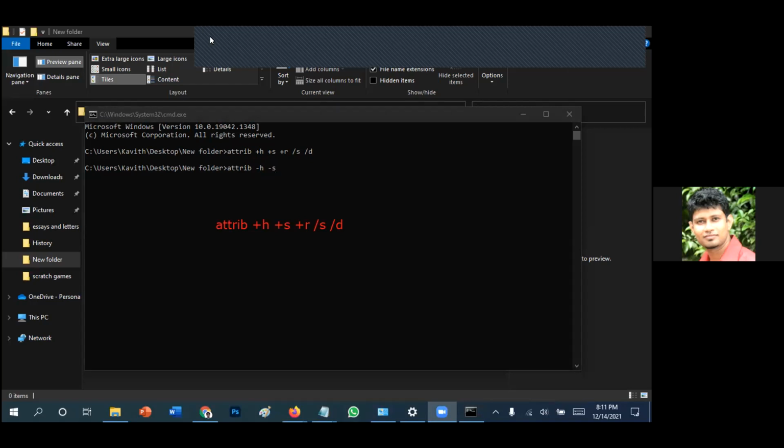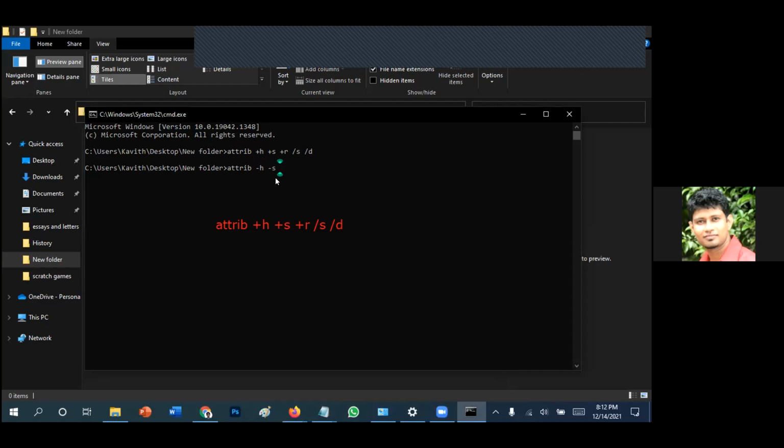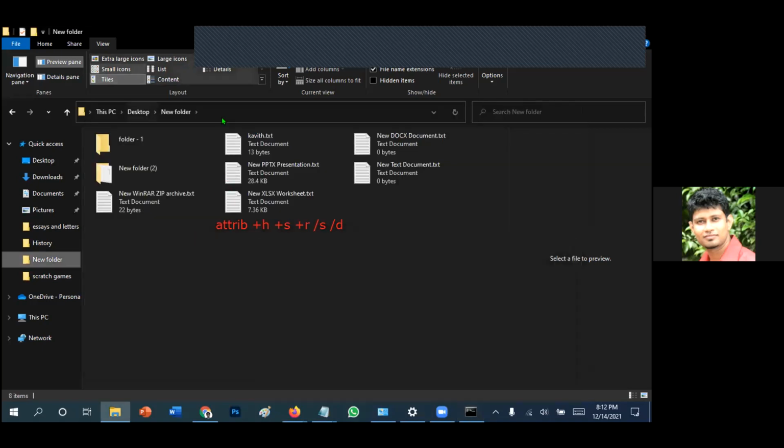Write the same commands with minus, space minus r /s /d, and you will get that back. Right, this is how you hide everything and get everything back. If you hide using this method, you won't be able to see it even using the hidden items option, because it will be hidden as a system file. Now you can see everything will be back again.